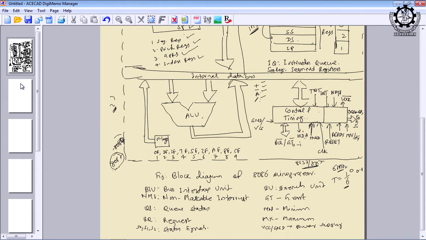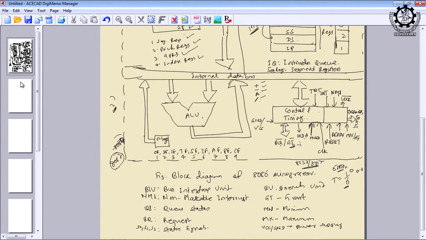So, anyway, then request and grant bar, these are the coprocessor signals. As I told you, suppose a device or a program wants to use the 8087, then it will enable the signal using request bar, and if 8086 is interested to give the control over the bus to this device, then it will grant the request by enabling GT bar. RQ bar, GT bar: request, grant. Okay.